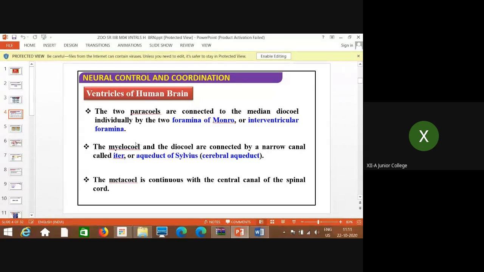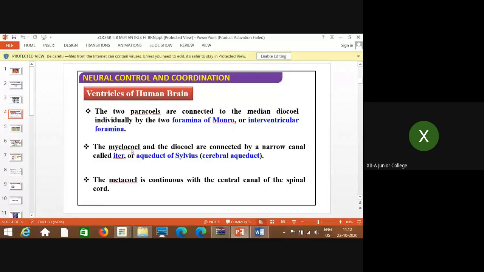Okay, and the metacele and the diacele are connected by a narrow canal called iter. So the first two are connected to the third ventricle by the foramina of Monro, also called the interventricular foramina. Inter means in between the ventricles, that is the passage in between the ventricles. These two lateral ventricles, first and second, are connected to the third one.